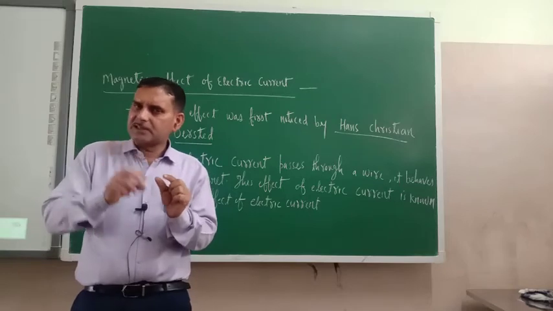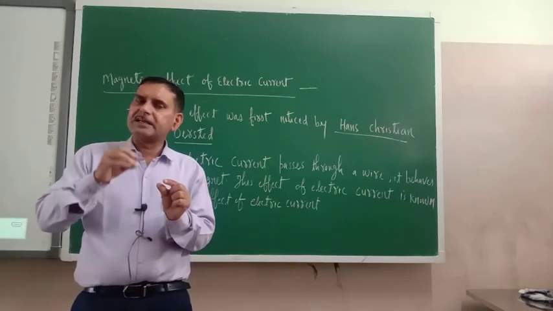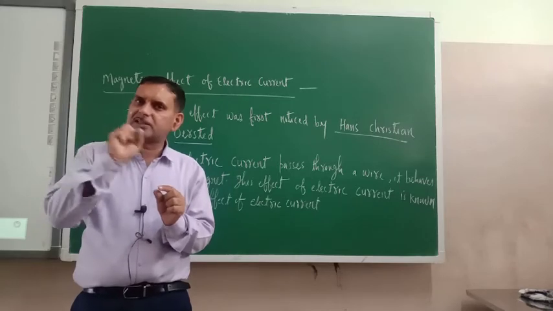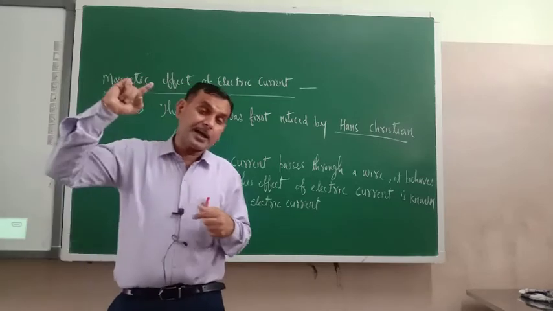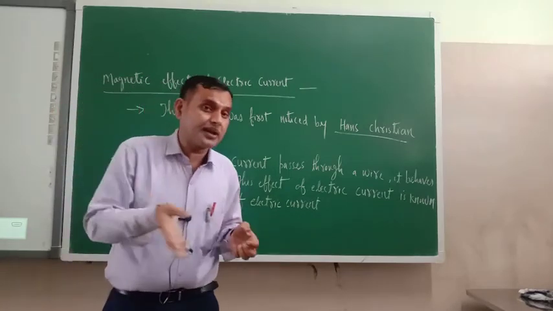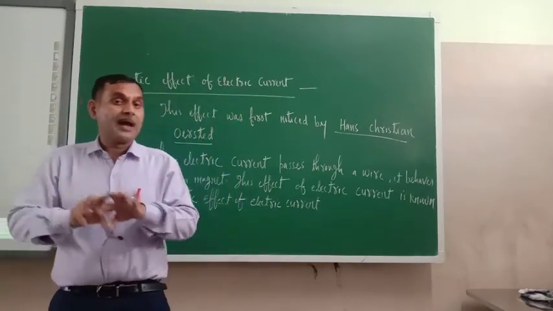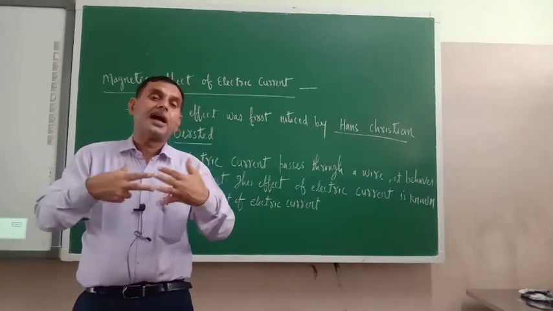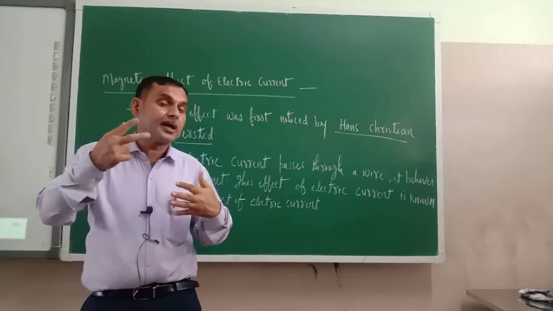And what you will see, the needle which is kept inside the matchbox now shows deflection. Earlier the needle was showing deflection because of the magnet. Now the magnet is not there. Simply you have supplied the electricity, and again the needle has shown deflection.